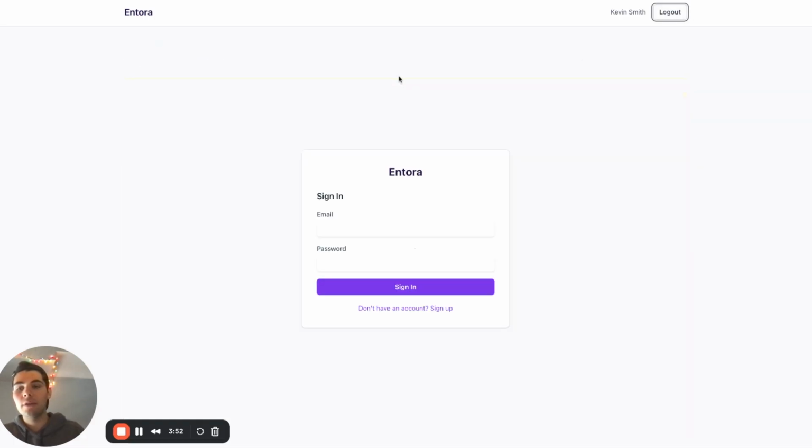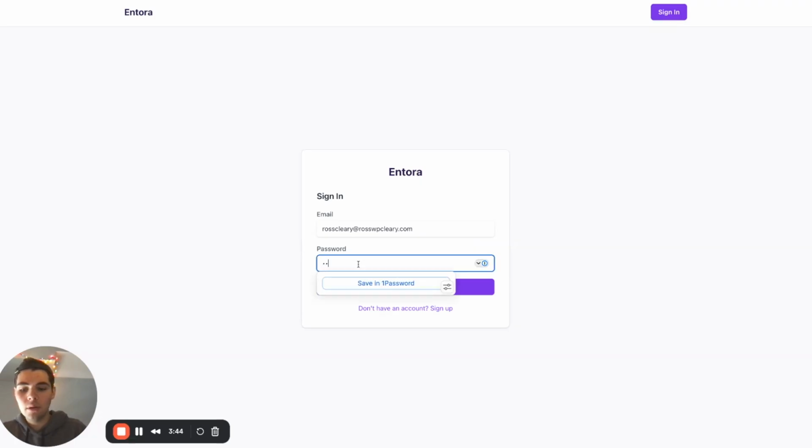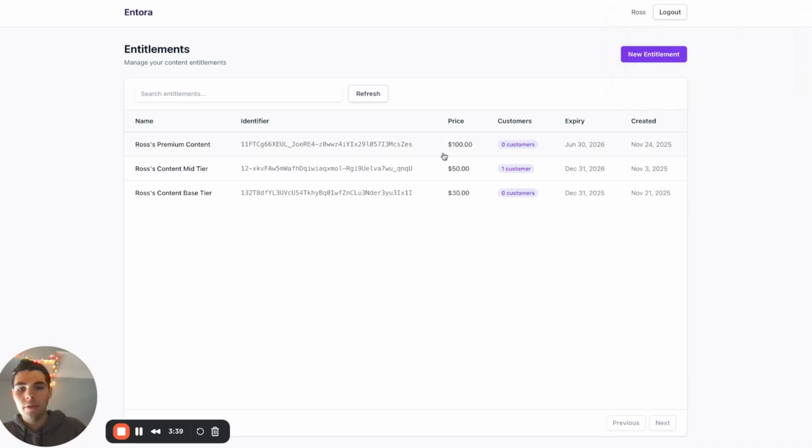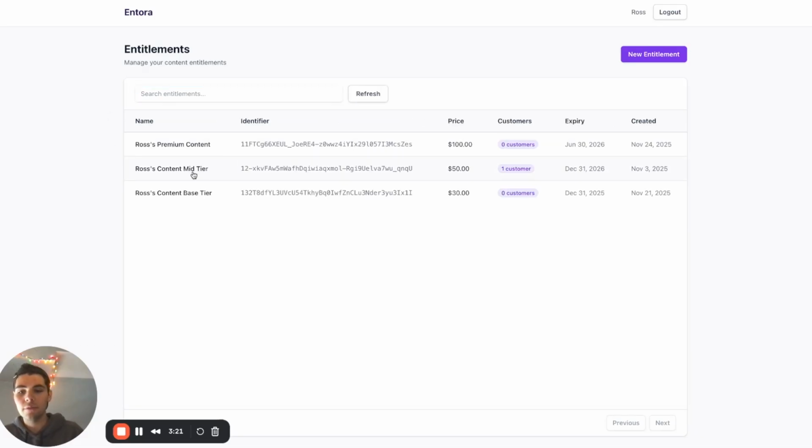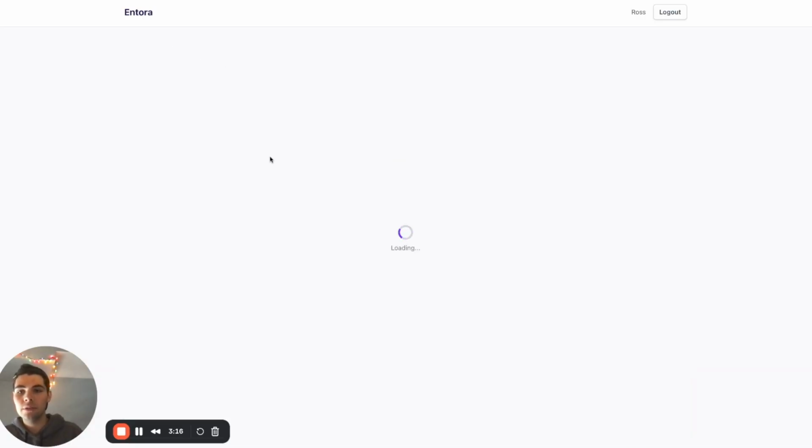So I'm going to go to an account that is already set up with Stripe. This is my account. I'll just log in here. And then you'll see I'm brought to that same page, but it's populated with the 3 entitlements that I've already created. You can see some preliminary details on each entitlement. We also have search functionality here, so I can say mid-tier and get the filtered result. Let's take a look at the details of one of these entitlements. So I'll go to mid-tier content here.